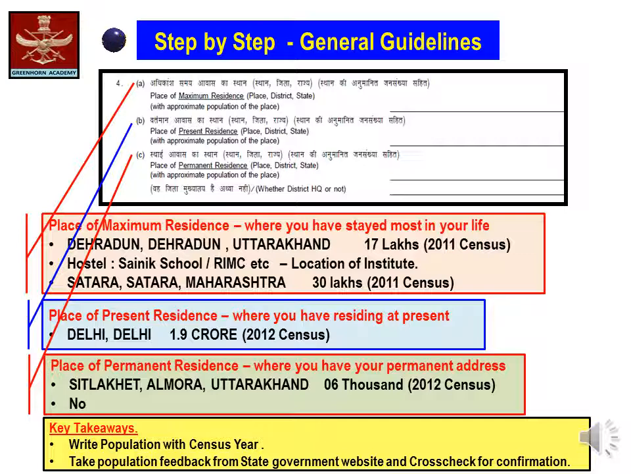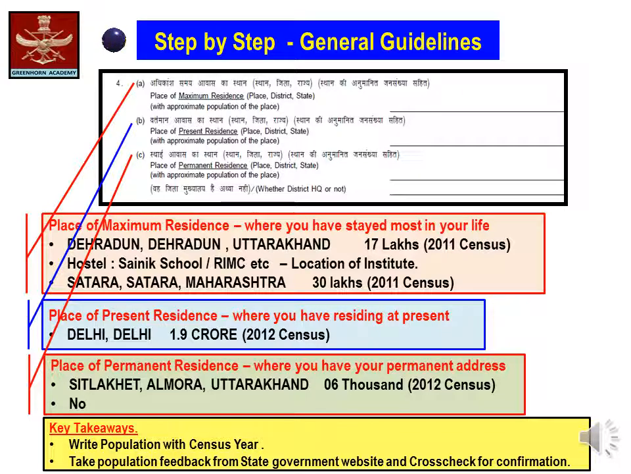First, take the example of place of maximum residence. The place of maximum residence is the place where you have stayed most in your life. For example, if I take the case of Dehradun, Dehradun would be the place, district headquarter being Dehradun, and state Uttarakhand. Separate the three places by commas as given in the PIQ form itself.